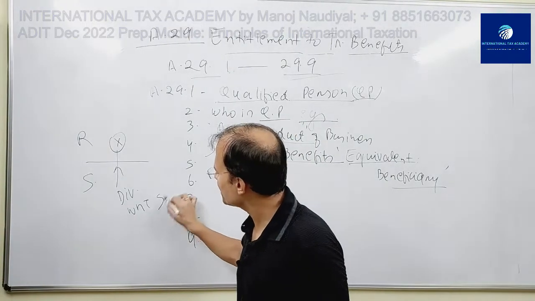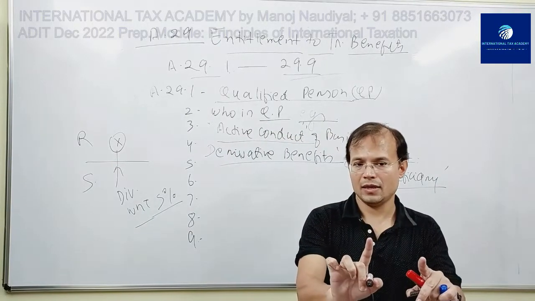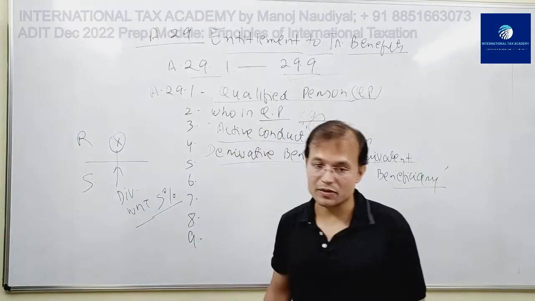Withholding tax 5%. Under the treaty, the maximum tax rate that S can impose is 5%.